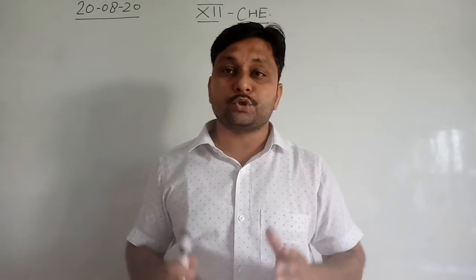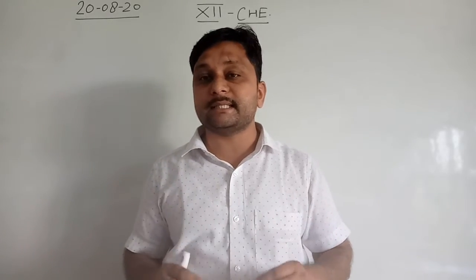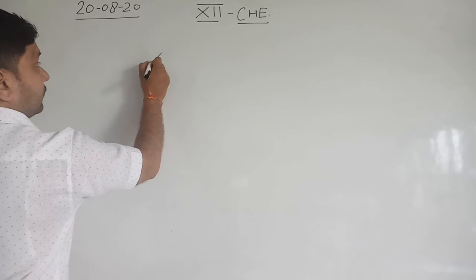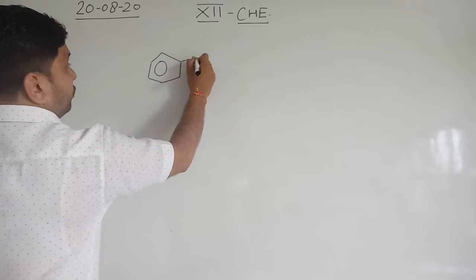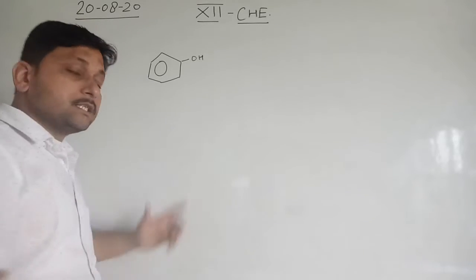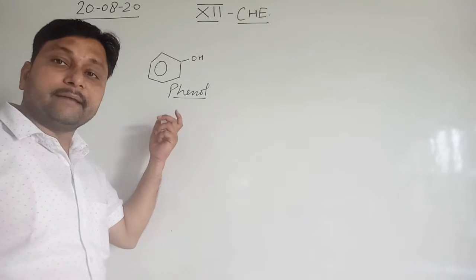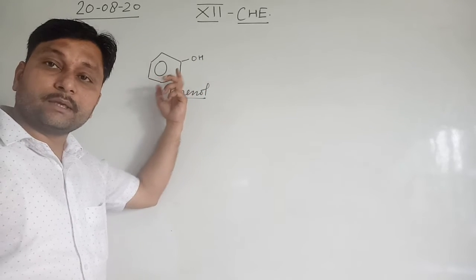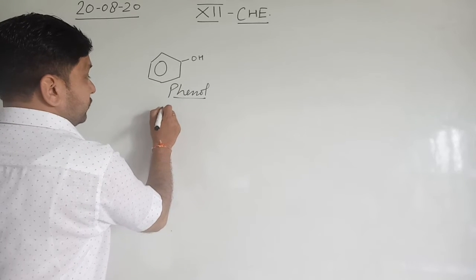Clear? So students, the next topic we will start is the IUPAC system of some organic compounds, that is phenol and their derivatives. Okay. If benzene is directly attached to the OH group, then this compound is known as phenol. But we can write the IUPAC name other than phenol, that is hydroxybenzene. OH represents the hydroxy group and benzene, that's what is known as hydroxybenzene.